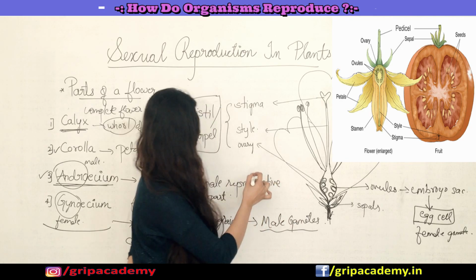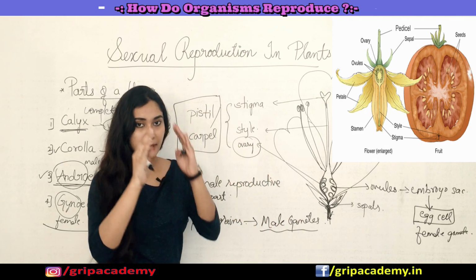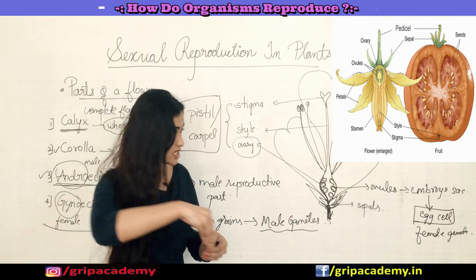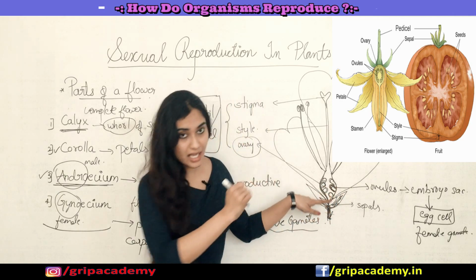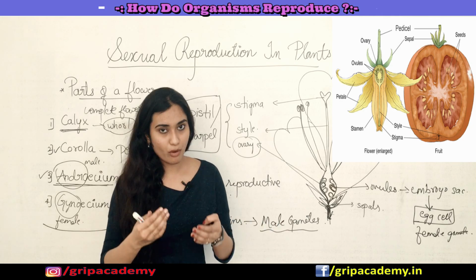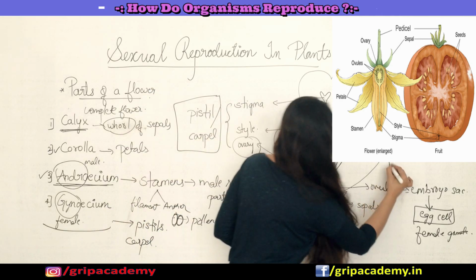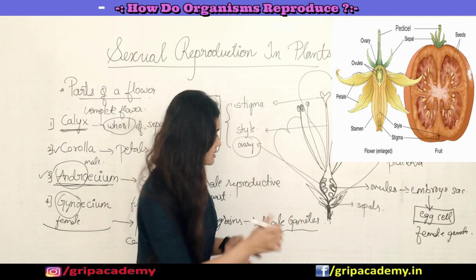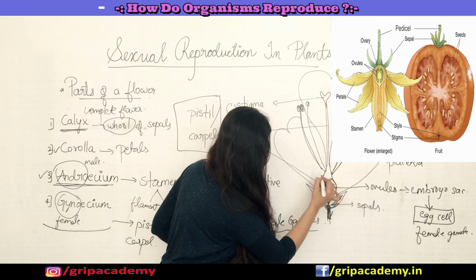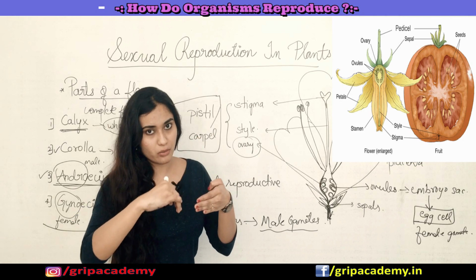Got it? So this ovary is a basal swollen part inside which there are ovules, and these ovules are attached to the ovary with the help of a special tissue called placenta. With the help of placenta, the ovule gets attached to the walls of the ovary.